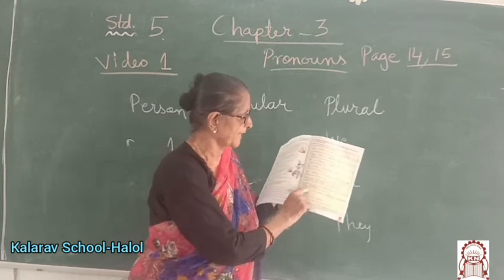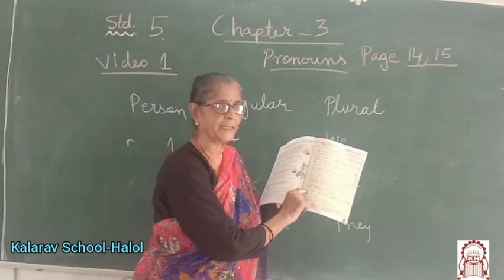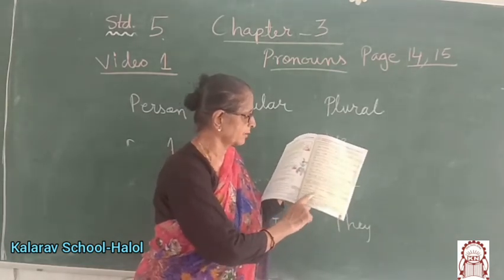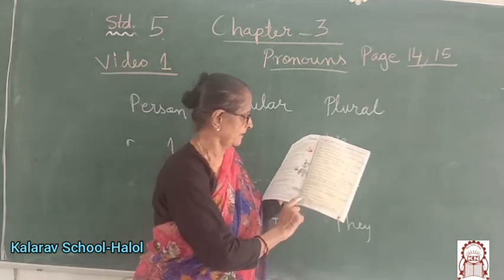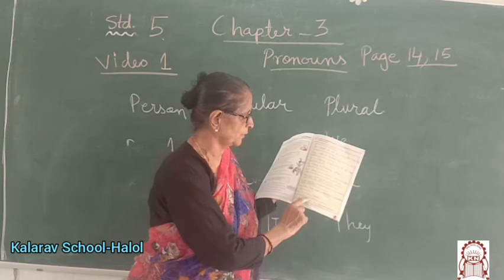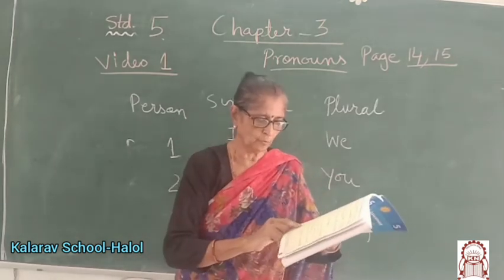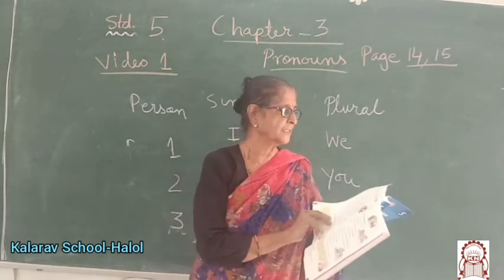My aunt bakes the most wonderful chocolate cakes. So my aunt, so she. Remaining same. The plant is a rare bonsai. So it is a rare bonsai. My mother and I go to visit my grandmother every Sunday. We, two are there, we go to visit my grandmother every Sunday.